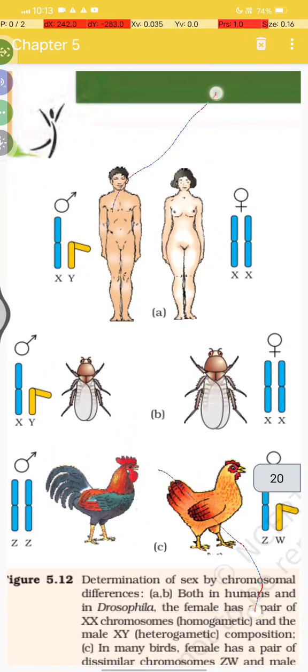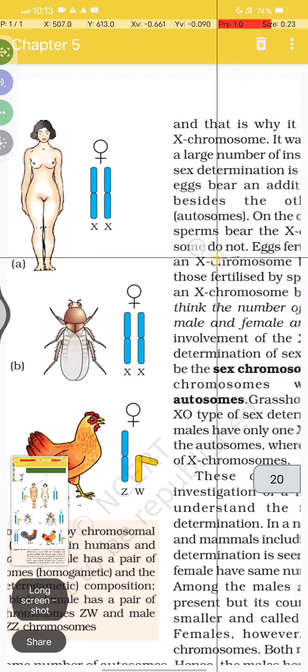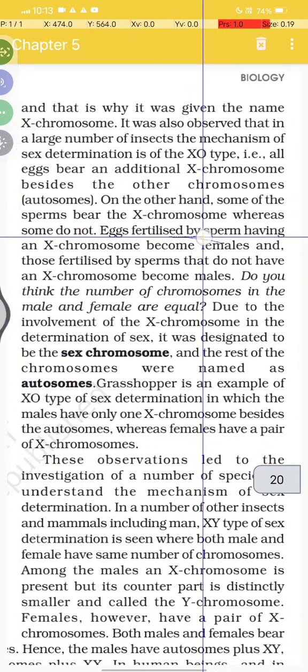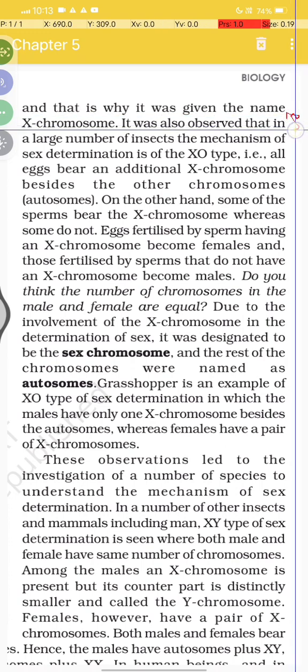Take a photo of this, it is quite good. And that is why it was given the name X chromosome.